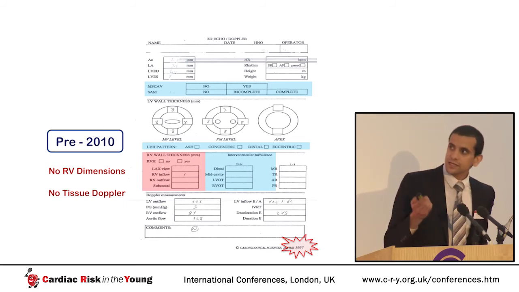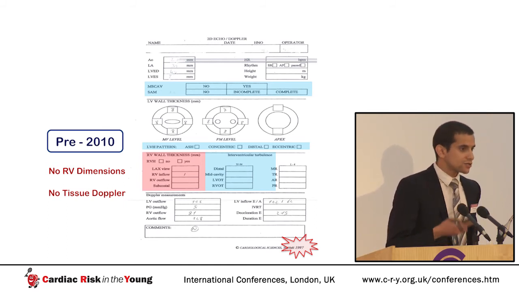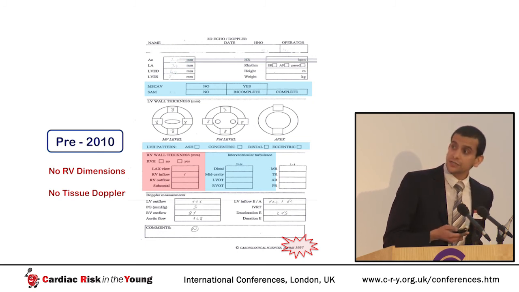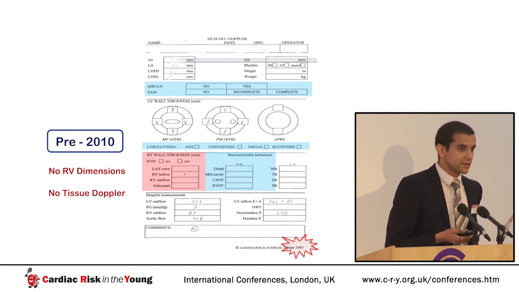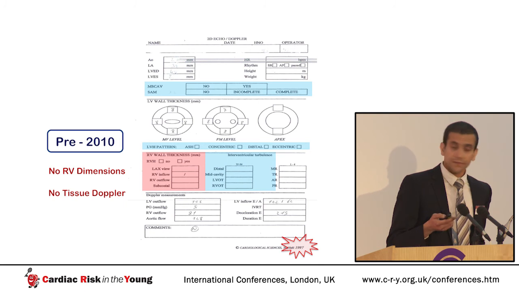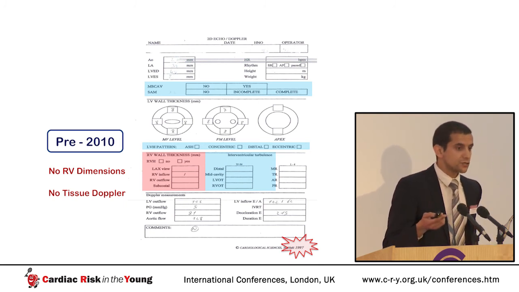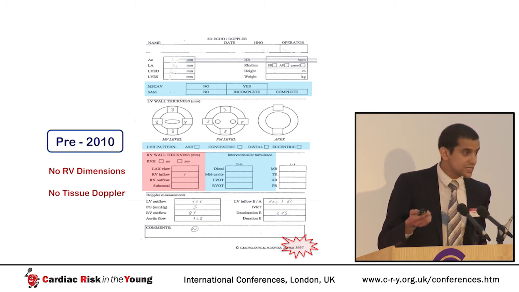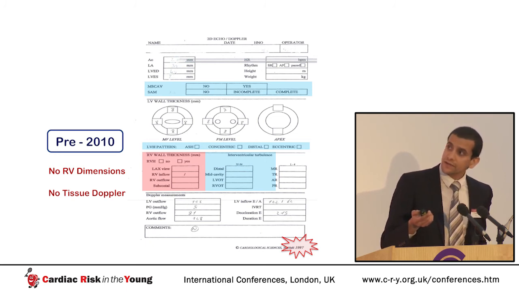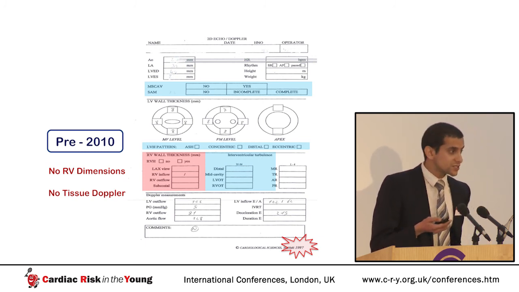Quick history lesson. This is the CRI echo screening form that was in use up until 2010. I'll draw your attention to the fact that it was designed in 1997, and it is very much focused on the diagnosis of hypertrophic cardiomyopathy. We've got fields such as mid-systolic closure of the aortic valve, systolic anterior motion of the mitral valve, pattern of left ventricular hypertrophy, interventricular turbulence.